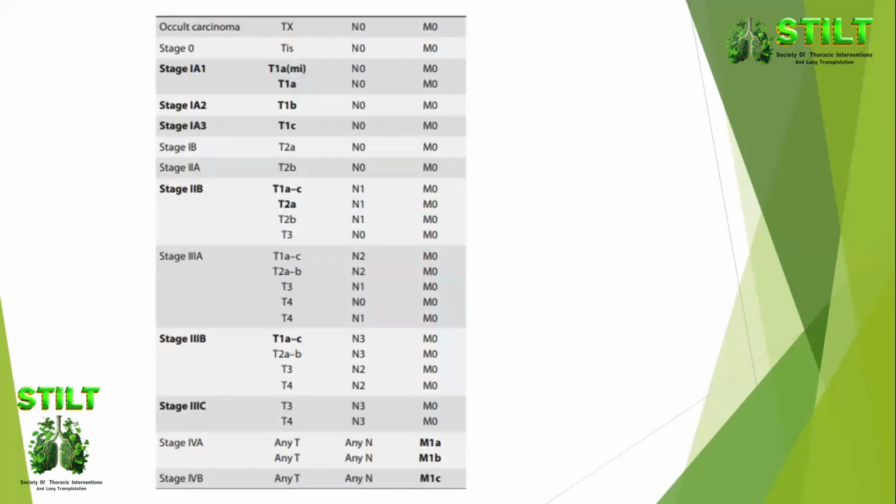And you can see stage 3A was historically known to be a stage of N2 disease. Actually, it's not. Only 2 out of 5 possibilities of stage 3A are N2 disease, while the other options are patients with locally advanced lung cancer, T3 and T4 patients. So these lie in the stage 3A criteria, and this is what we want to discuss.